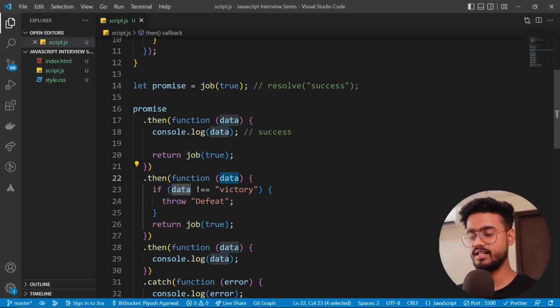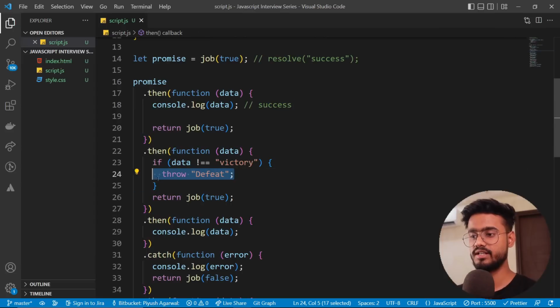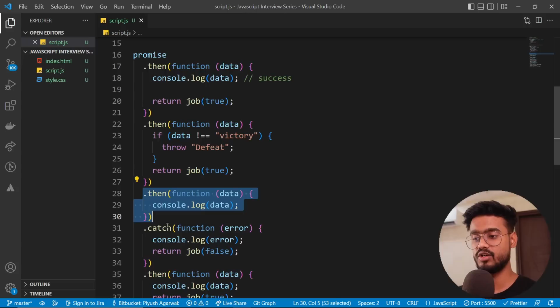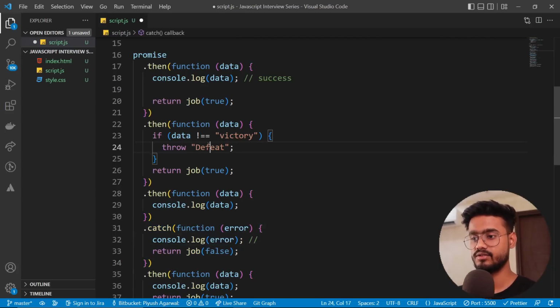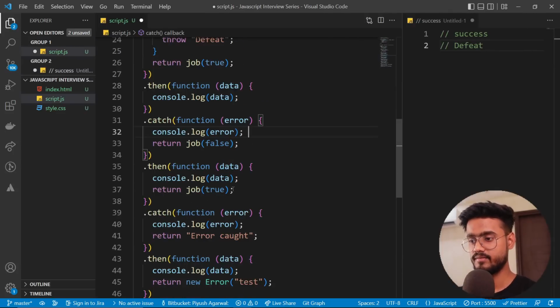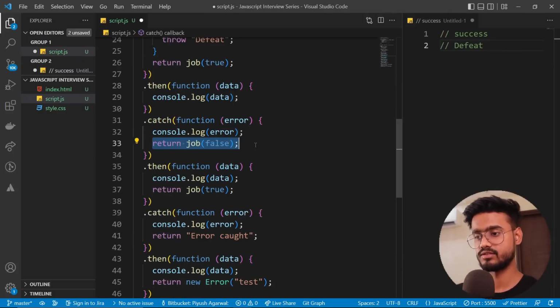And now it's checking if the data is not equal to victory, which obviously it's not equal to victory, it's equal to success. So this will throw defeat. Now this is throwing an error to us. So this will be a rejected promise from now on. So even though this is returning job true, we are going to ignore it because we are saying throw defeat. So this will not go inside this .then block. It will go directly inside this .catch block, which will print error, which was defeat. So I'm gonna print defeat over here. Now moving forward, this is returning job false. So obviously it will return this rejected error.